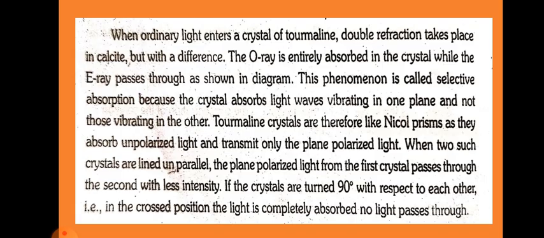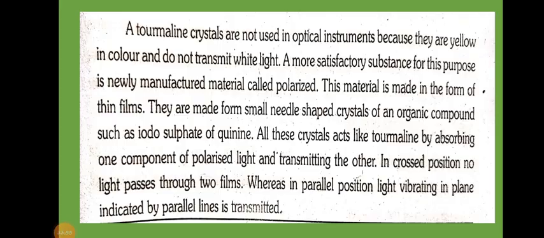When two such crystals are placed parallel, the plane polarized light from the first crystal passes through the second with little loss of intensity. If the crystals are turned 90 degrees with respect to each other, that is the crossed position, the light is completely absorbed and no light passes through. The tourmaline crystals are not used in optical instruments because they are yellow in color and do not transmit white light.